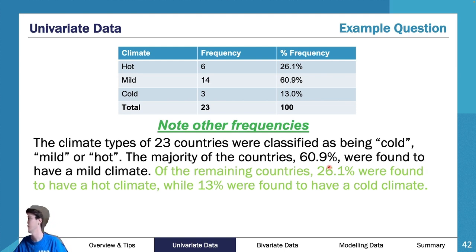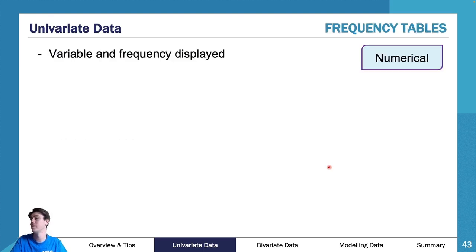You could say the least common climate was cold with 13%, or the next most common climate was hot, sorry, with 26.1%. So you just give what is the next, what is the least, or just something that's interesting. You don't want to say every single thing. In this case you can because there's not a lot of information, but you don't want to just write every single thing down on the page.